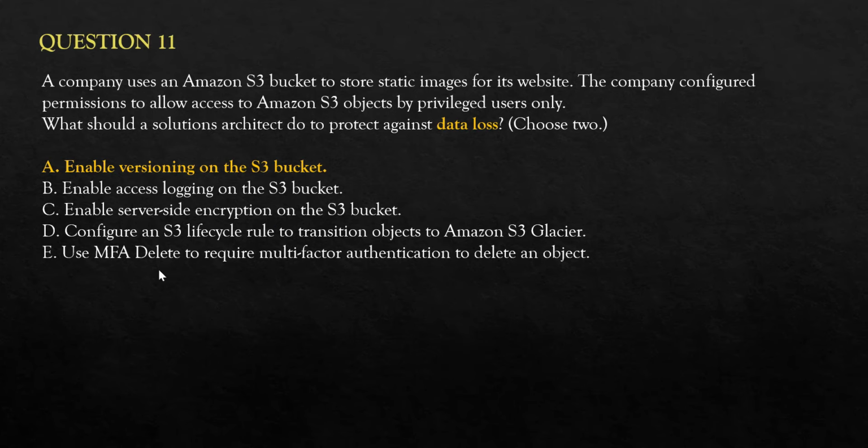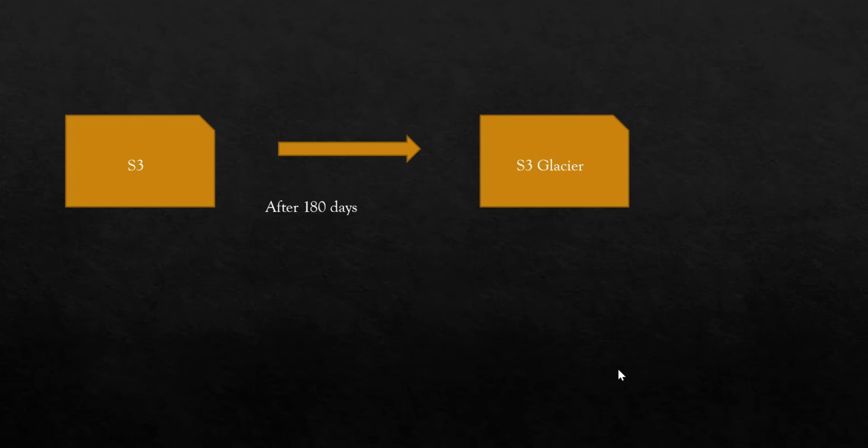Option D suggests configure an S3 lifecycle to transition objects to S3 Glacier. For example, you configure this lifecycle policy and move the data from S3 via some intermediate steps to Glacier. And the policy says move this data after every 180 days. So before 180 days, if you delete the file accidentally, it will get deleted. So it will not protect against data loss.